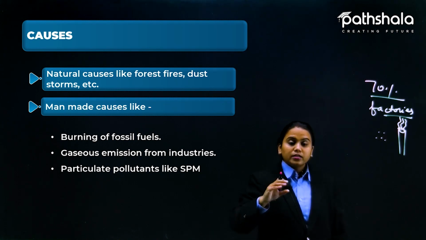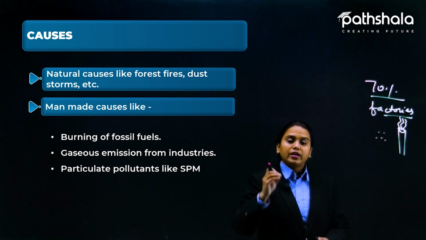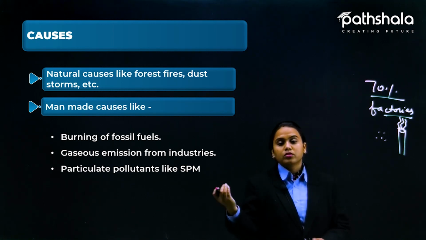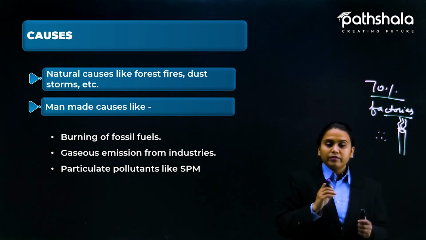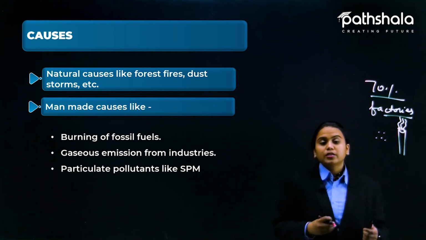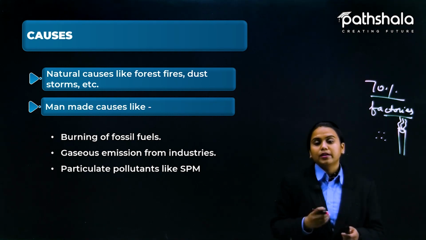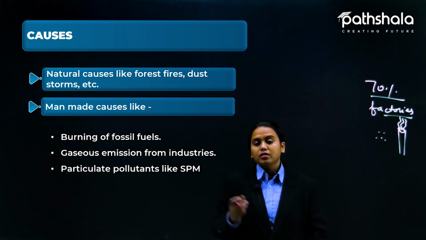They are just mixed up with the air and we are inhaling them through our nose. But particulate pollutants are particles that are not mixed with the air but hang in the air like a particle. So they are a little bit bigger in size compared to these, but mainly these SPM particulates are made up of smoke and chemical particles only.